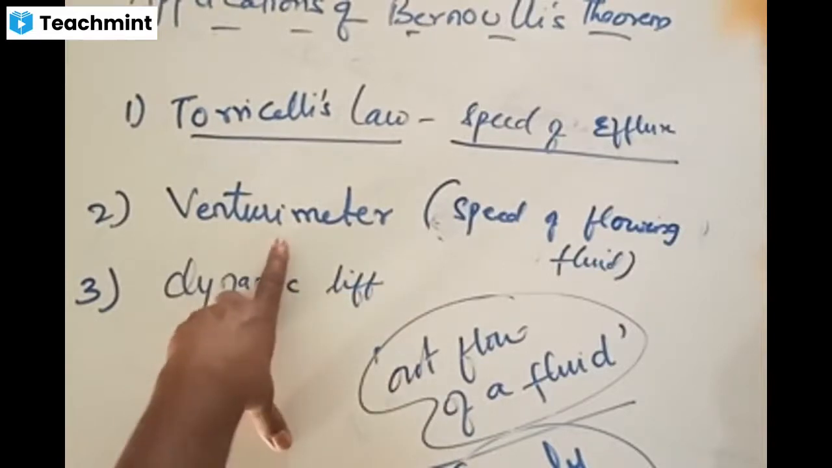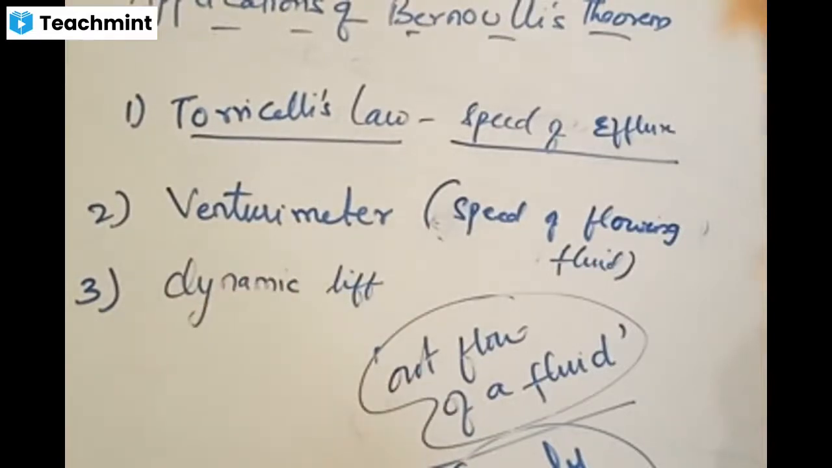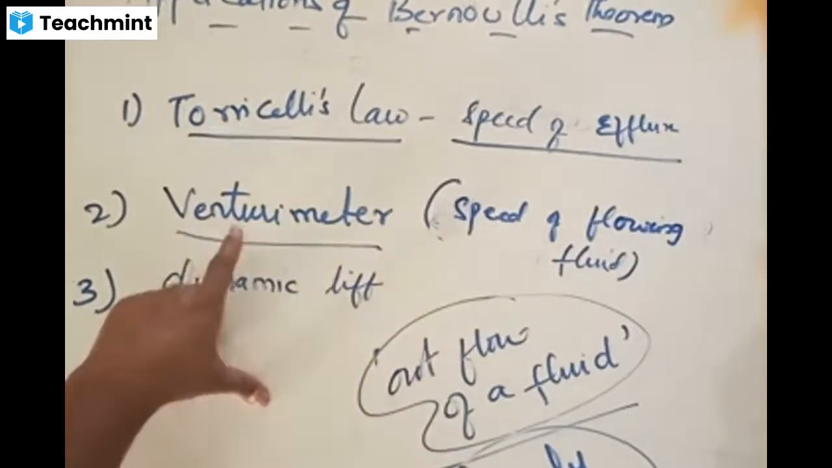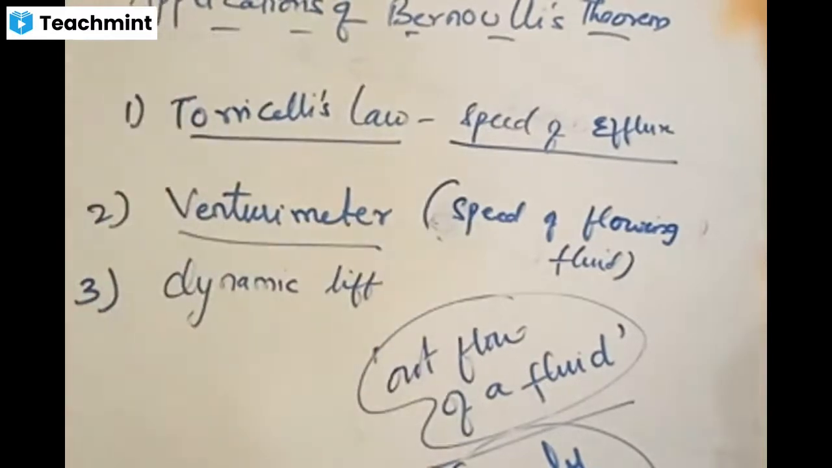Hope the first application is clear in terms of theoretical points. Yes or no? The second application is the Venturi meter, which is one kind of device developed by making use of Bernoulli's theorem.